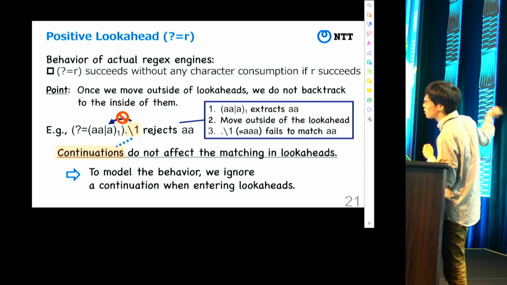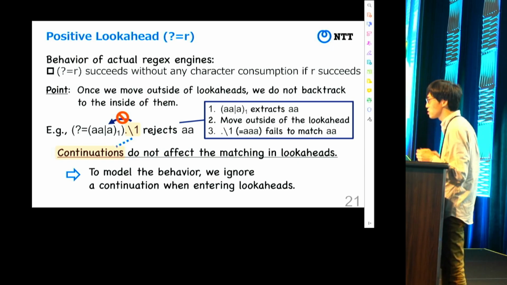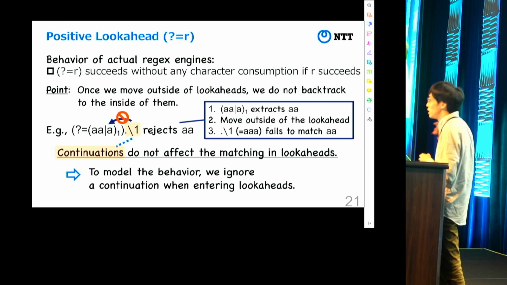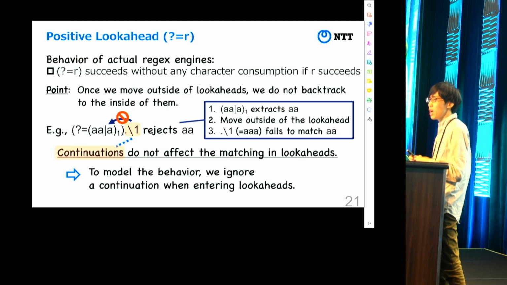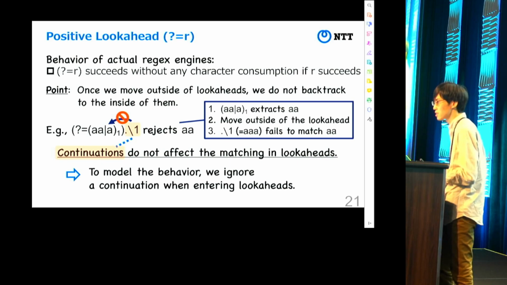So we want to backtrack to the inside to choose the sub-expression A, but we can't, so the regex rejects the input string. From this case, we can see that the continuation does not affect the matching in lookaheads. So to model this behavior, we ignore the continuation when entering lookaheads.